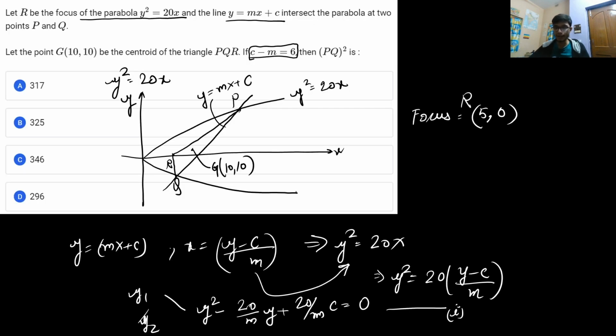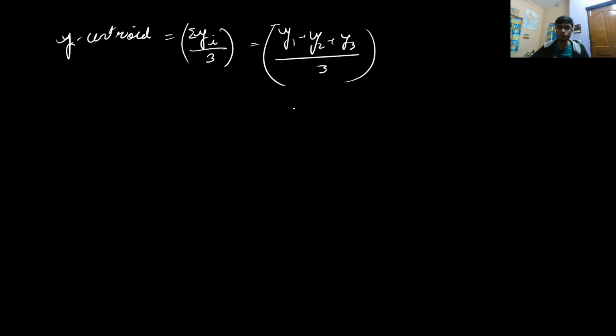The y coordinate of the centroid is basically given as the sum of all the yi divided by 3, or you can write it as y1 plus y2 plus y3 by 3. You already have the y coordinate of R as 0, so it will be y1 plus y2 plus 0 divided by 3.